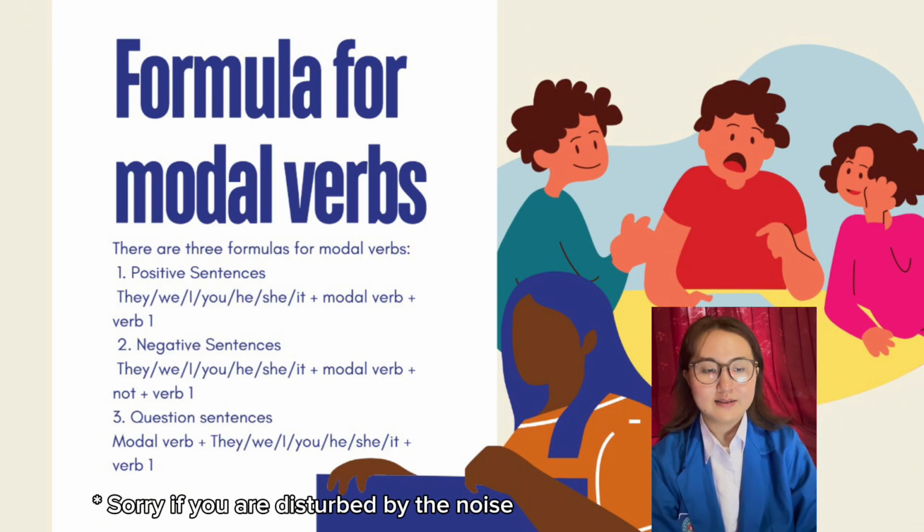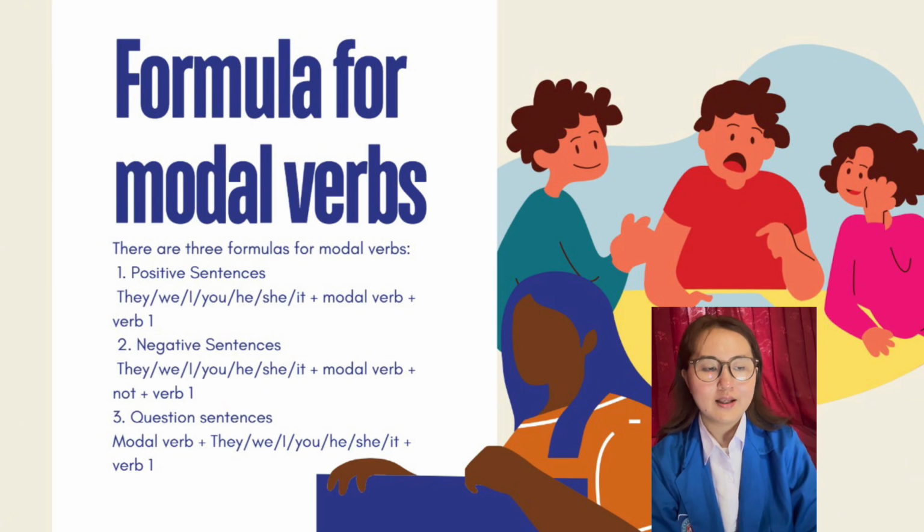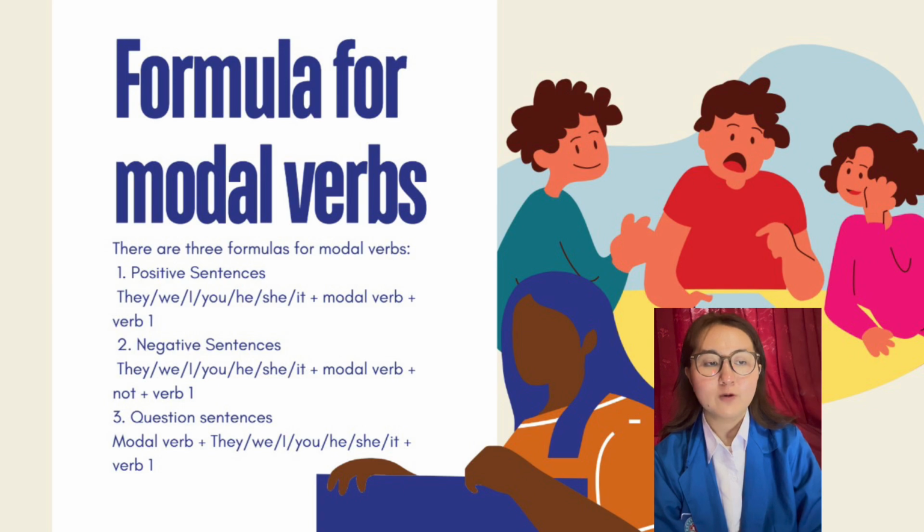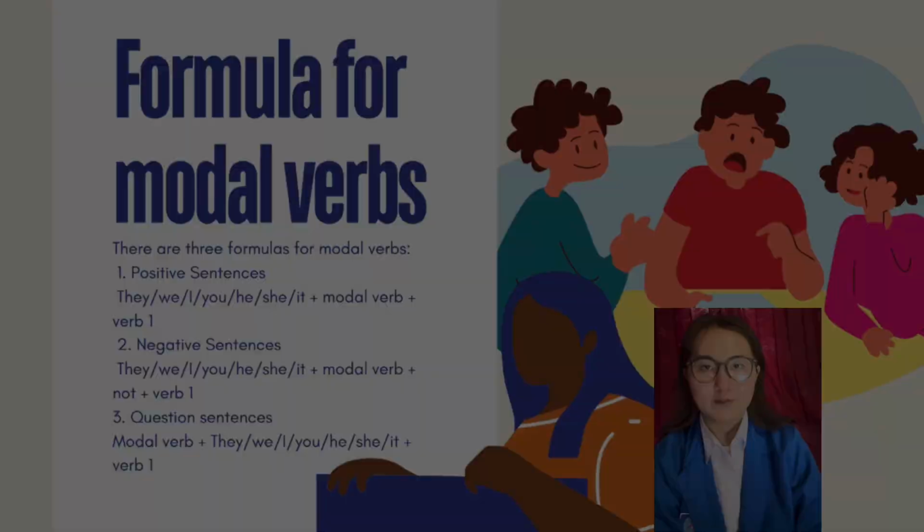And the last one is question sentences. The formula is modal verb plus subject they, we, I, you, he, she, it, plus verb 1. An example of a question sentence is will Budi go to school? This is the formula for modal verbs.